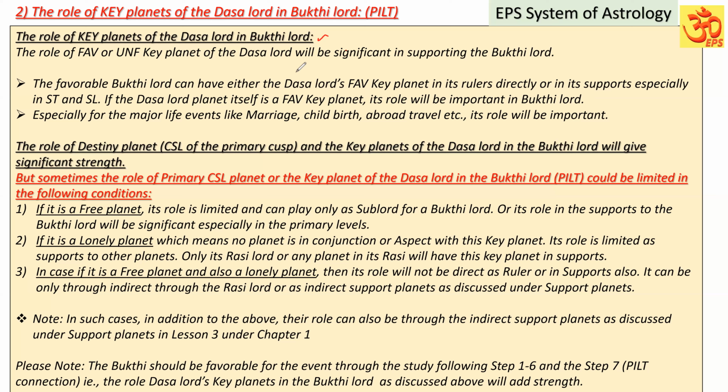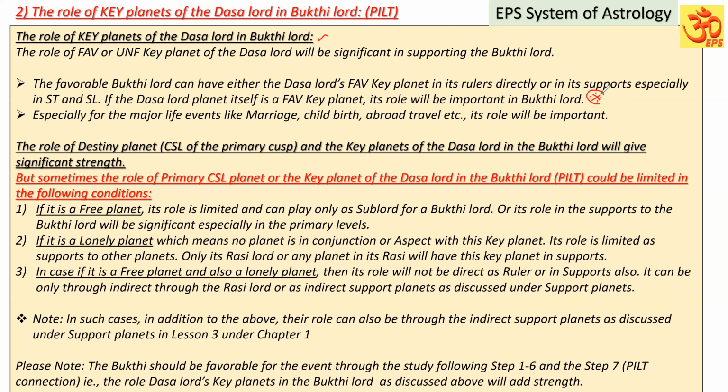As we discussed for the destiny key planet in the dasa lord, in the same way the dasa lord's favorable key planet can play a role in the Buddhi lord directly as the star lord or sublord, or star lord of the star lord, or star lord of the sublord, or in its supports, especially at the star level and sub level. If the dasa lord planet itself is a favorable key planet, its role will be important in the Buddhi lord. This we have to keep in mind.